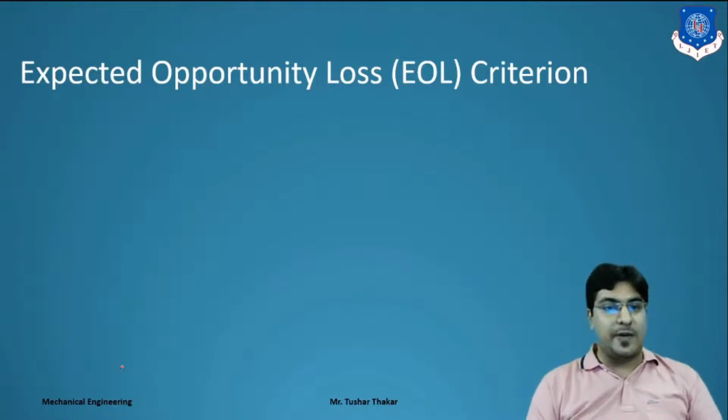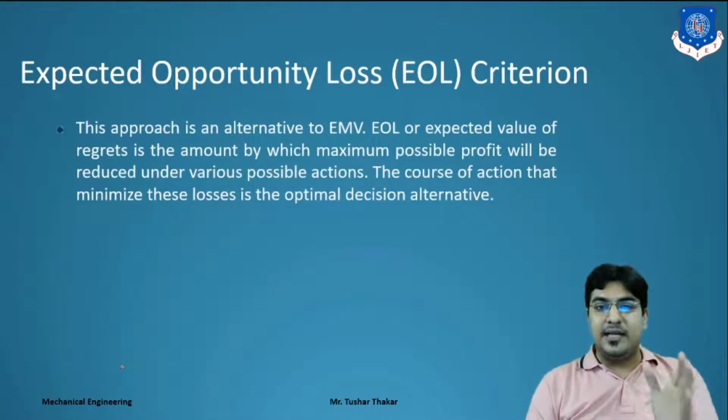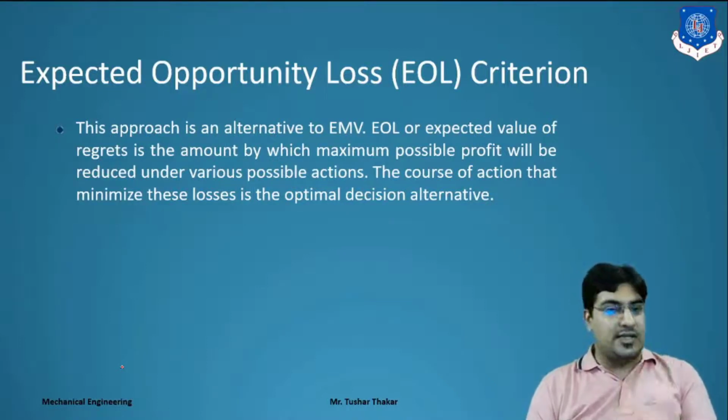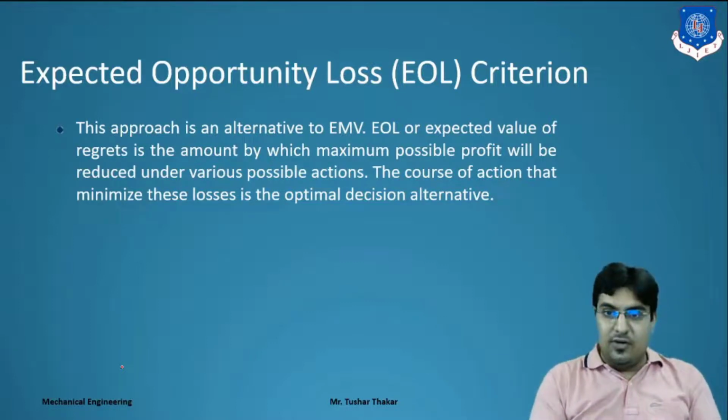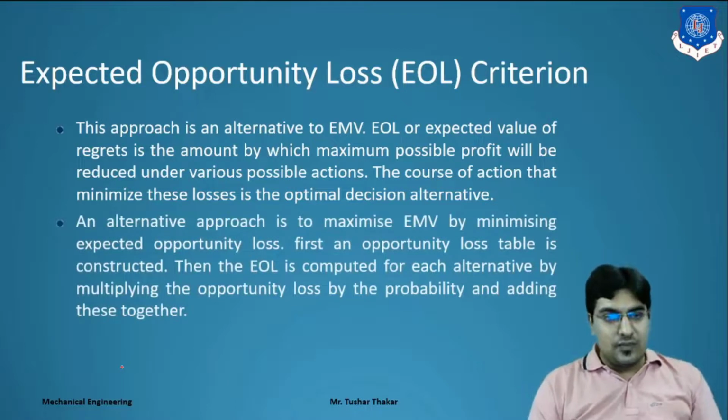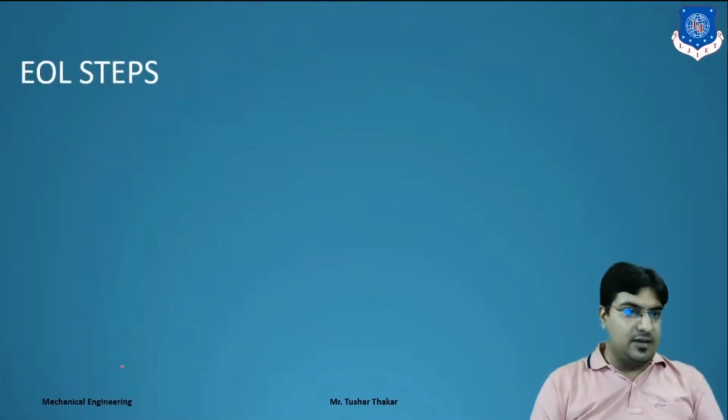So that is the expected opportunity loss. This approach is an alternative of EMV, the expected value of regrets, as we saw in the last criteria also, that the course of action that minimizes these losses is the optimal decision. Means we have a loss, but what is our intention? Our intention is to reduce our losses. Clear? So alternative approach. Let's find out the EOL.